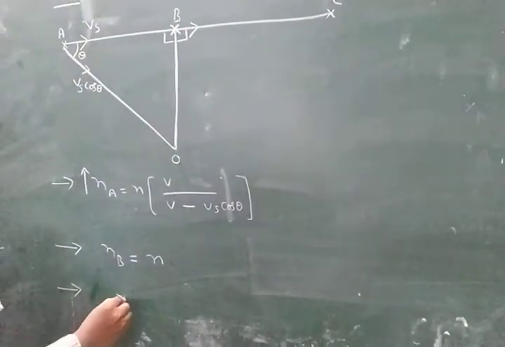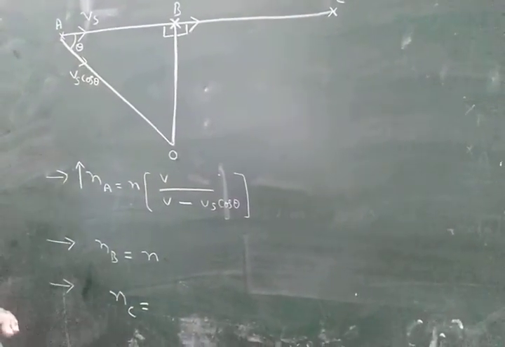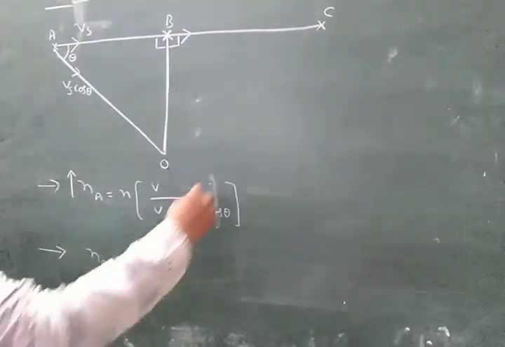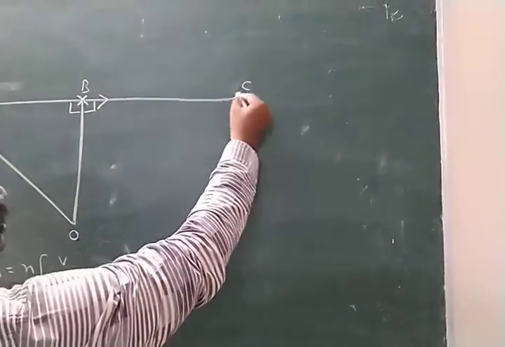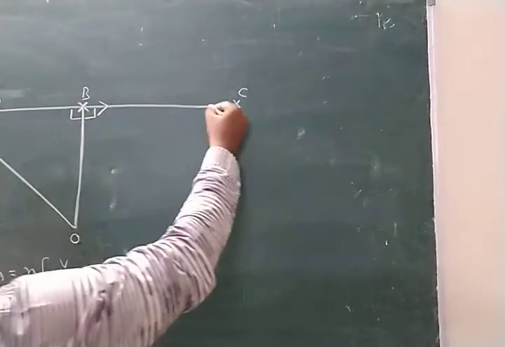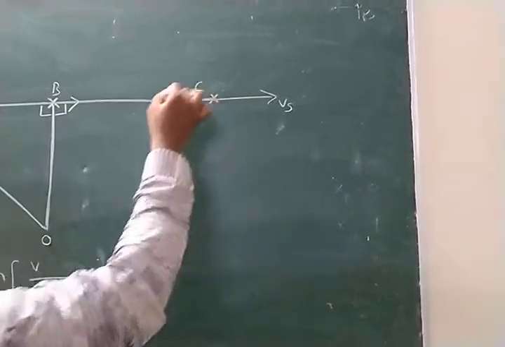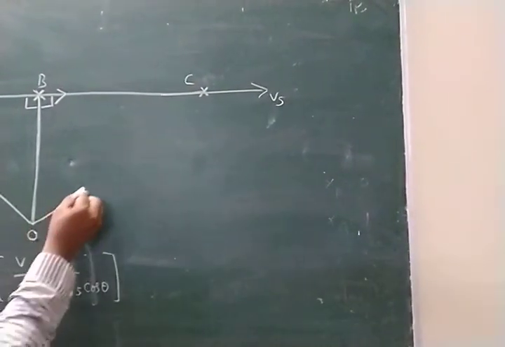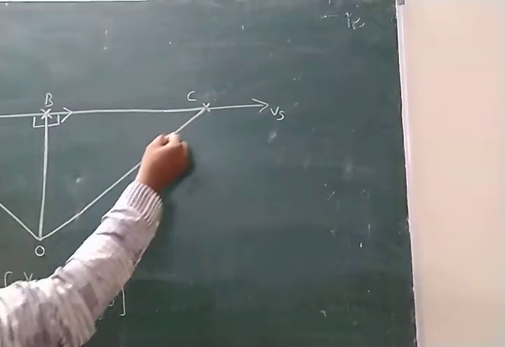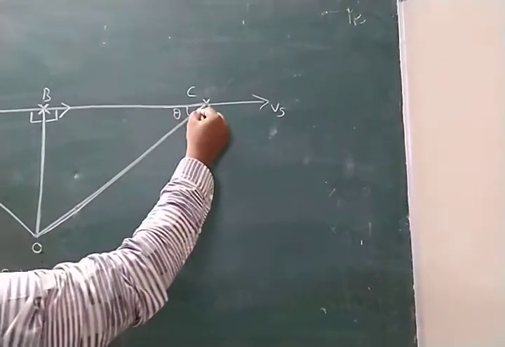Next situation, C. Look here, all of you. This is C. Here the source and observer are moving away. The velocity of the source is denoted by Vs. This is the line joining the source and observer. Here this angle is theta.